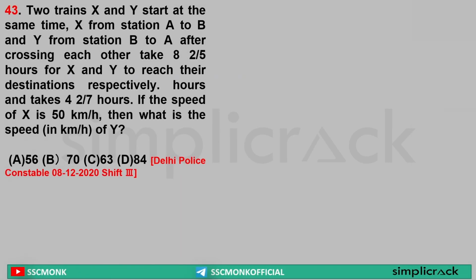Next, two trains X and Y start at the same time. X from station A to B, Y from station B to A. After crossing each other, X and Y take 8 2 by 5 hours and 4 2 by 7 hours respectively to reach their destination. If the speed of X is 50 km per hour, then what is the speed of Y?